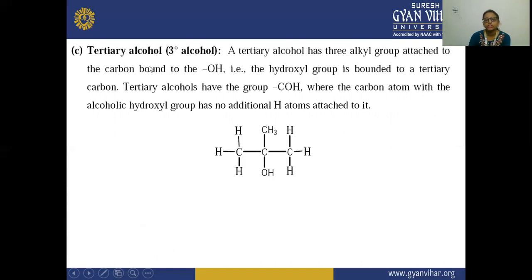The third is your tertiary alcohol. In your tertiary alcohol, as you can see, the carbon which is bonded to this OH group is attached to 3 alkyl groups. One is this, second is this, and the third is this. So a tertiary alcohol has 3 alkyl groups attached to the carbon bonded to the OH group. That is, the hydroxyl group is bonded to a tertiary carbon.